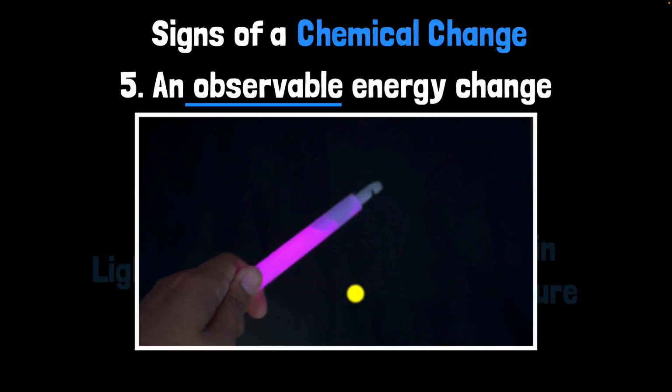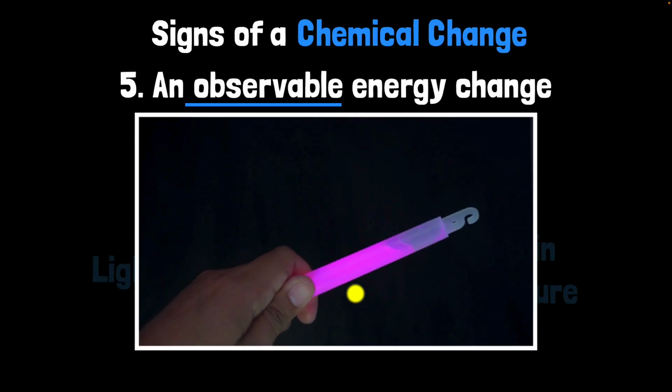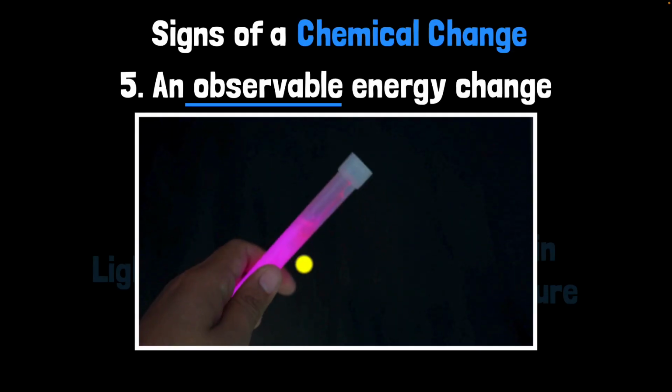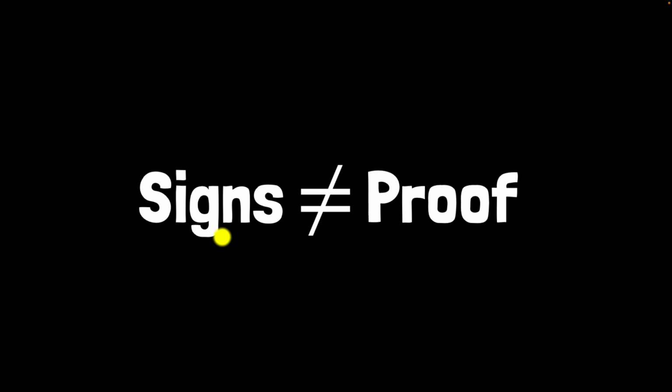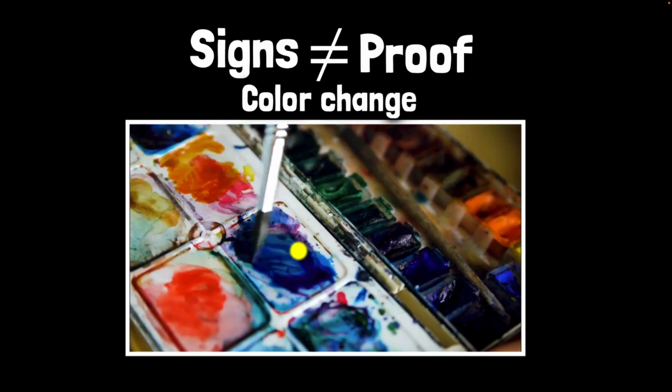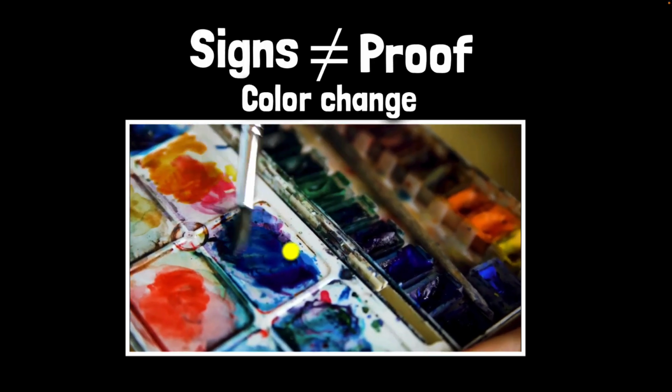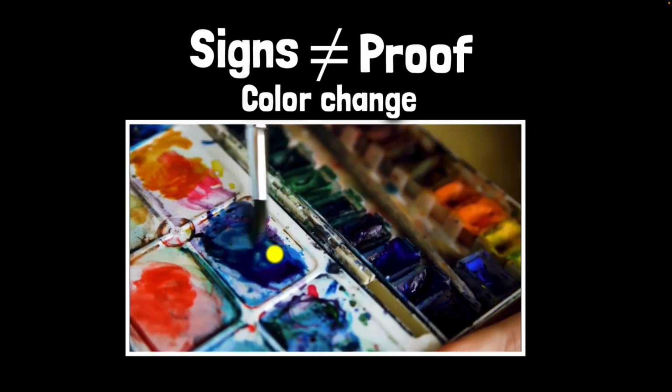And glow sticks, when you crack them, it's a chemical change. New substances are formed, and what happens? You get light. But remember, just because you see the signs of chemical changes doesn't necessarily guarantee that a chemical change has happened. For example, when you're painting, when you're mixing color, well, there's a color change, but that's not a new substance. That's just a physical mixture.